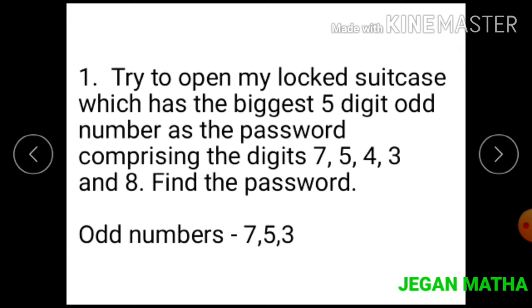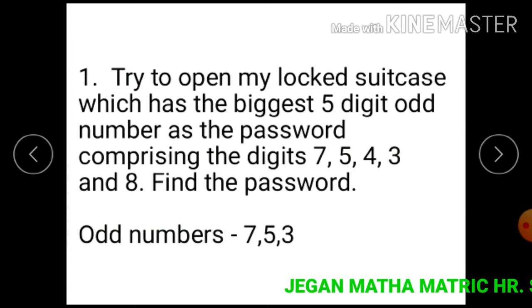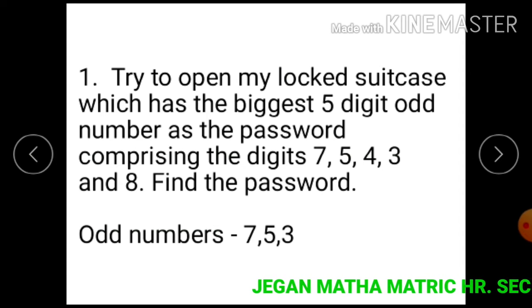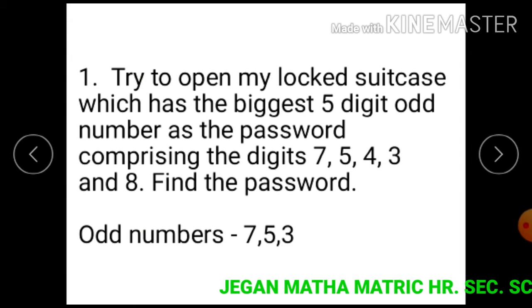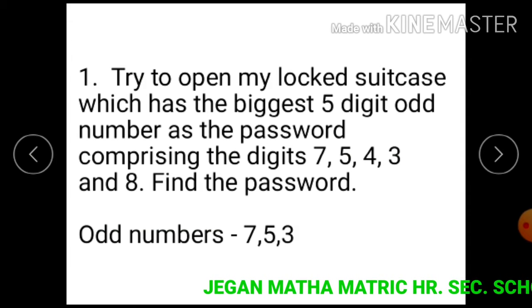Question number 1. Try to open my locked suitcase which has the biggest 5-digit odd number as the password, comprising the digits 7, 5, 4, 3 and 8. Find the password. From the numbers, the odd numbers are 7, 5 and 3.